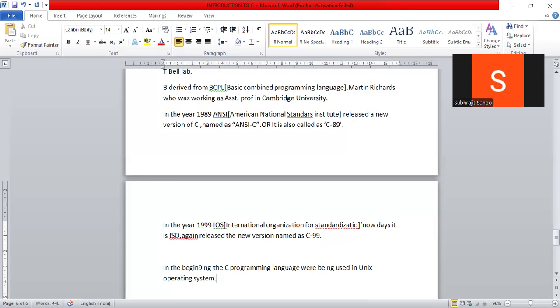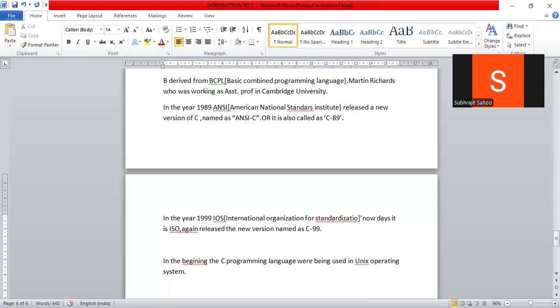So in the beginning stage, C language was used in which operating system? Unix operating system first. But nowadays we can use it in any operating system, right? Any operating system the C language can use. We can use it in Unix operating system, in Windows operating system, and also in Linux operating system.